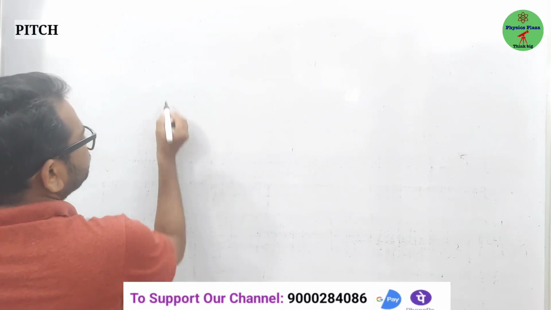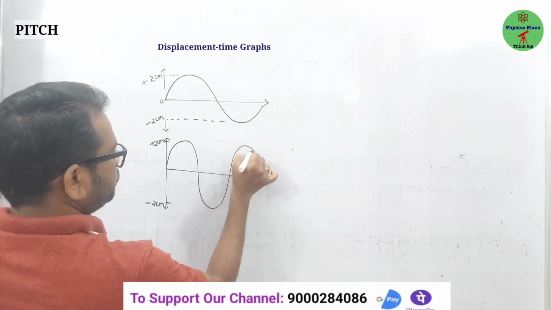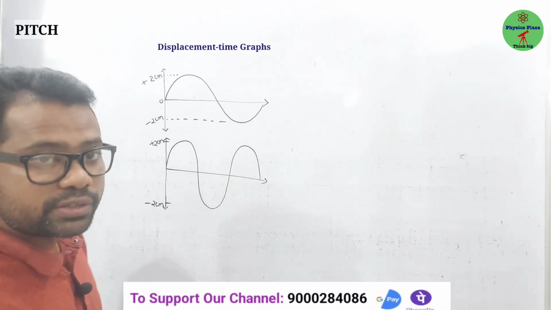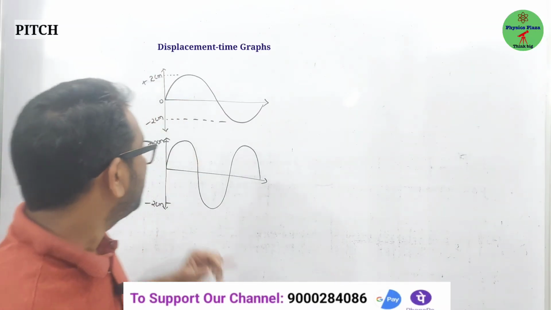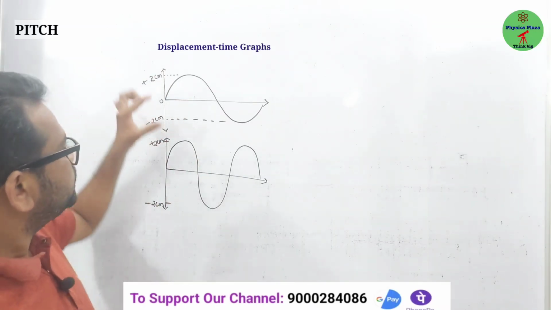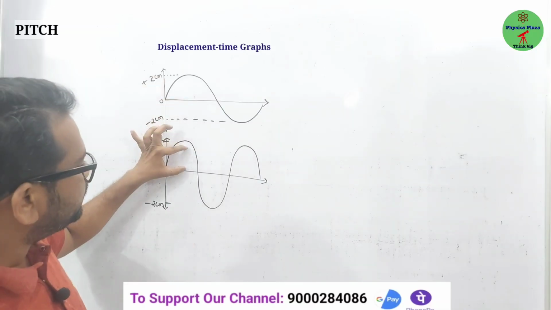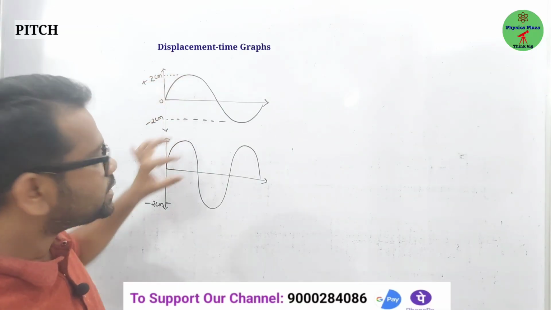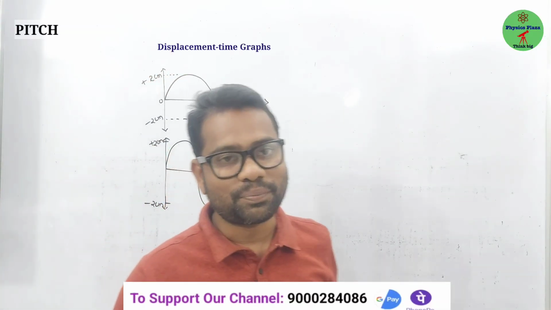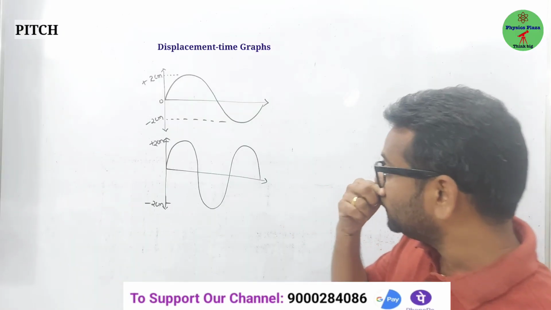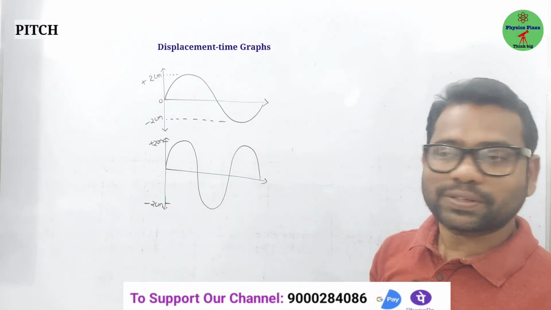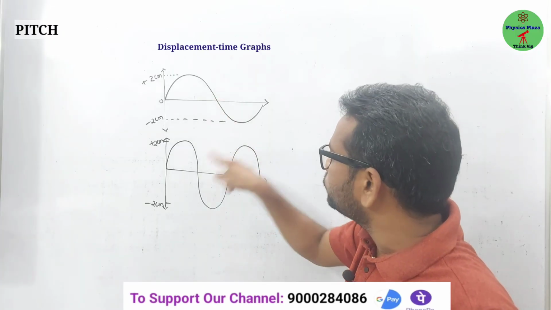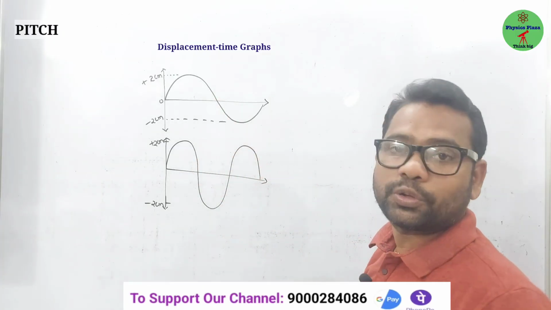Okay, so look at here, from the examination point of view. What I mean to say is that both will have the same wave pattern. Obviously quality will be same. And the amplitude, look at here: amplitude is 2 cm, here 2 cm only. As amplitude is same, obviously loudness will be same. But what differs here? What is the difference between these two waves? Number of waves. Here only one wave is produced, here 1.5 waves are produced.